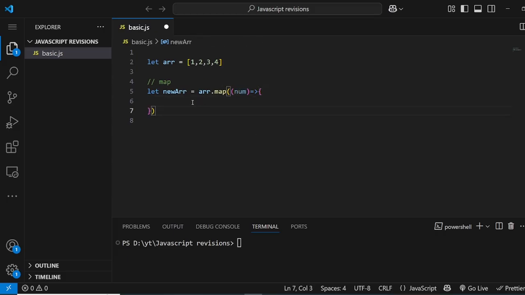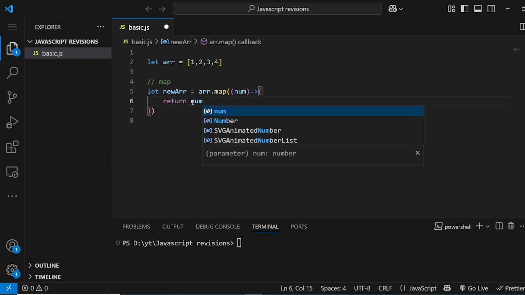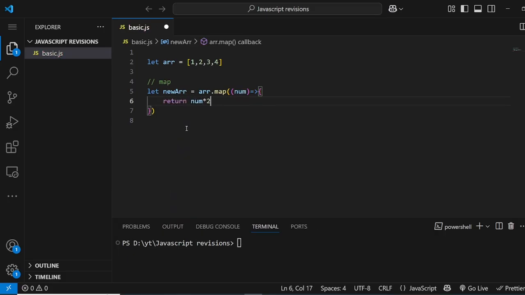We can do anything with these values. So I can say return num star 2. Basically it will multiply every value by 2, and will return an array which is multiplied by 2 on everything.